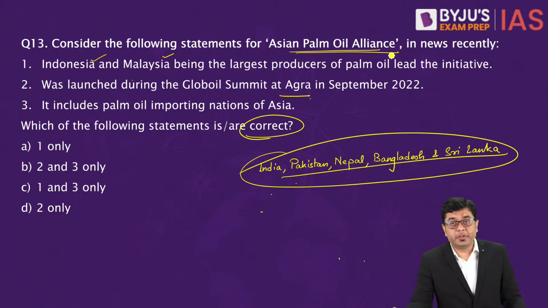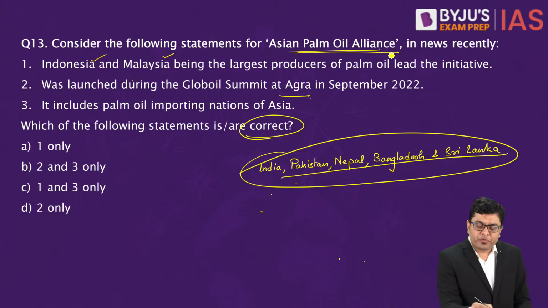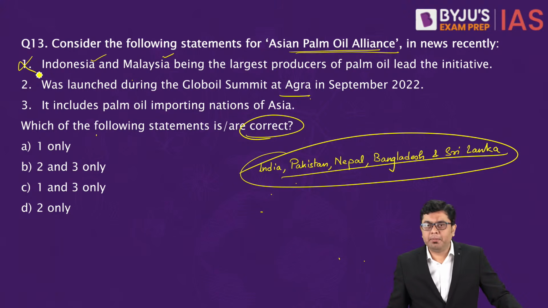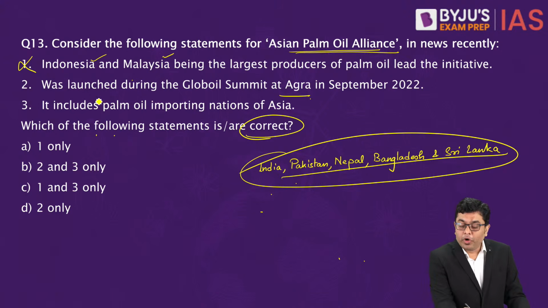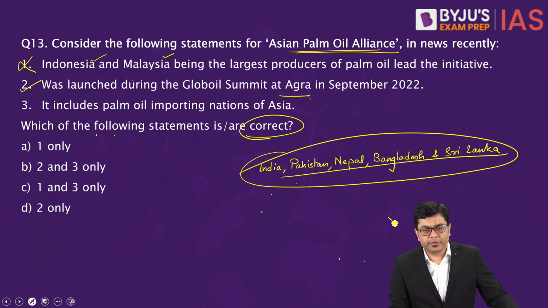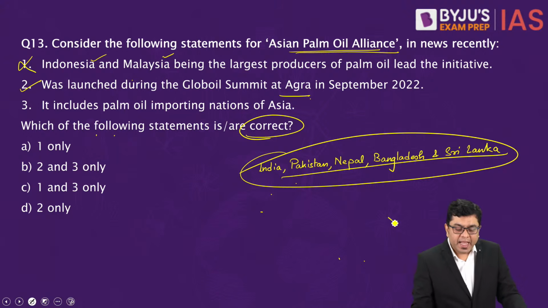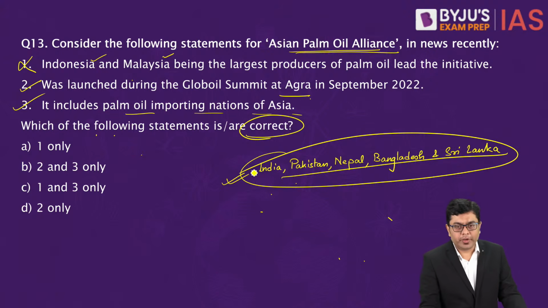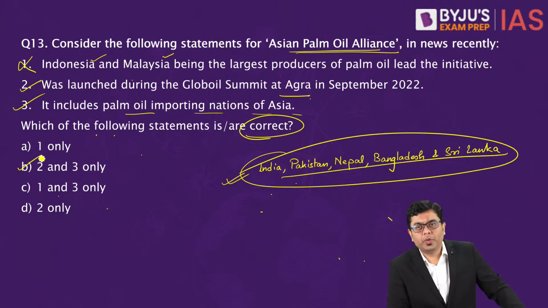So we have to find out which of the statements is or are correct. The first statement is going to be incorrect. Indonesia and Malaysia are not going to be part of this initiative. Then, it was launched during the Globe Oil Summit at Agra in September 2022. This is going to be the correct statement. And it includes palm oil importing nations of Asia. These nations we have talked about, that is also going to be correct. So here the correct answer is going to be 2 and 3 only.